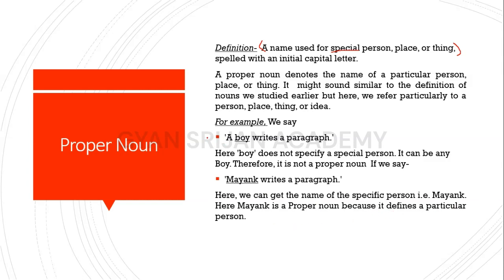So this is not an example of a proper noun: a boy writes a paragraph. Is it an example of a proper noun? No, it is not because a boy is not specified here. But Mayank writes a paragraph is an example of a proper noun because here Mayank, a boy, is specified.